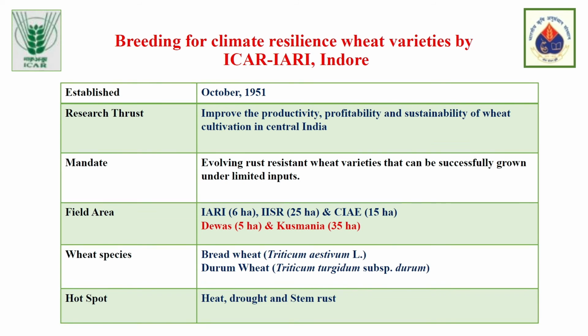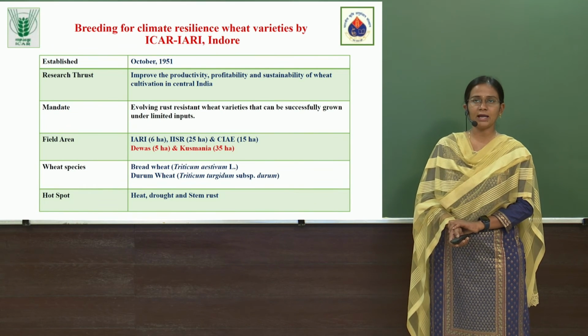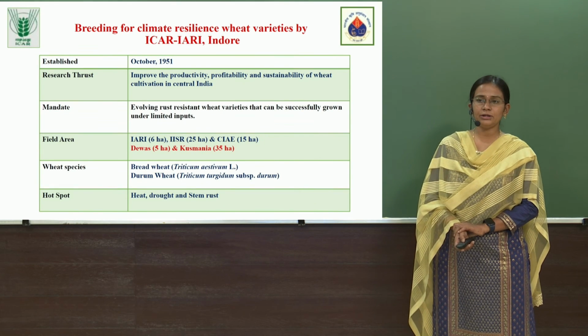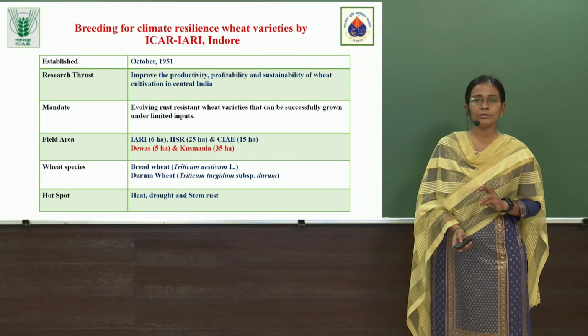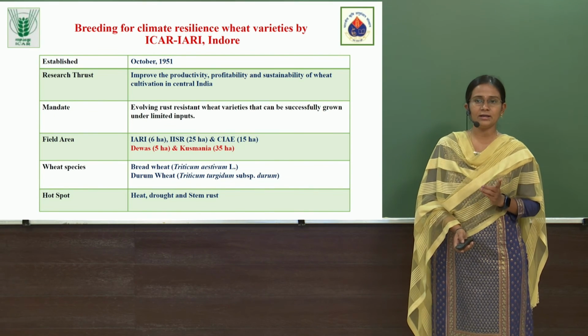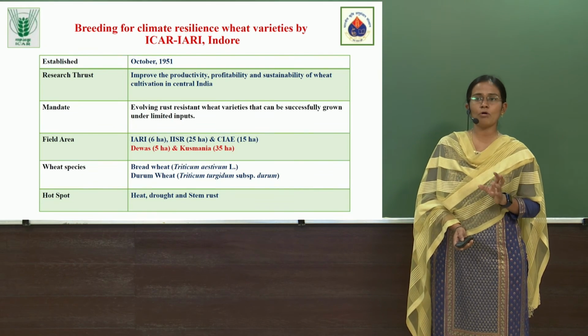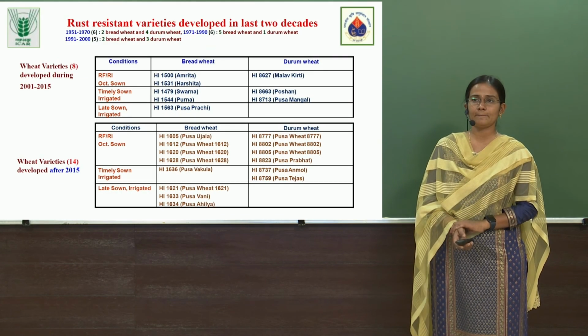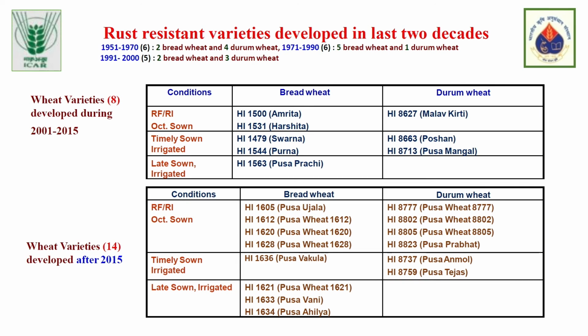Central India, particularly Indore, is a hotspot for drought, heat, and stem rust. It means you need varieties which are resistant to stem rust and leaf rust, and which also have high yield even when there is a problem of heat or drought in the region. These are the rust varieties which were developed from our station.